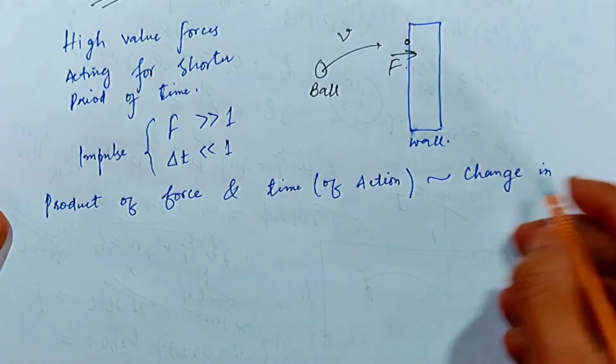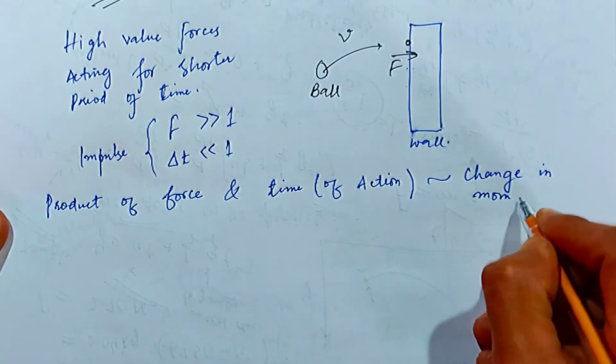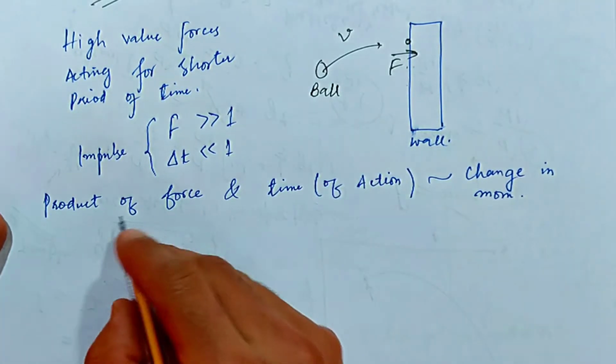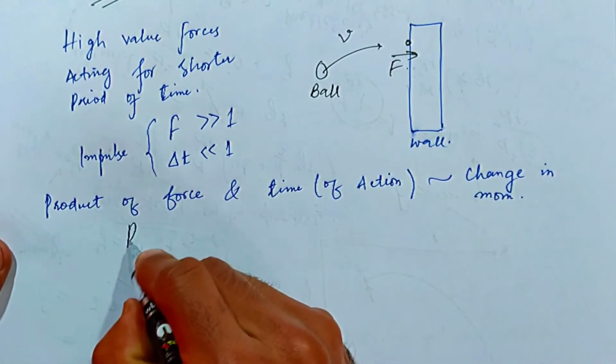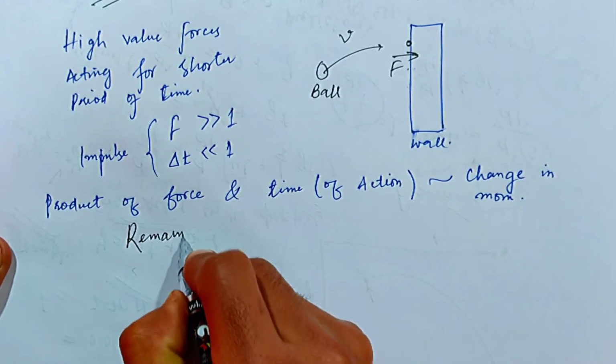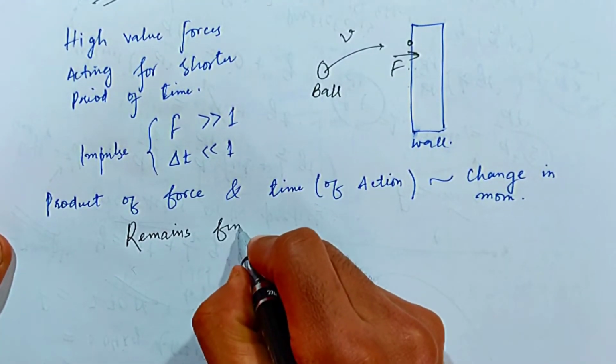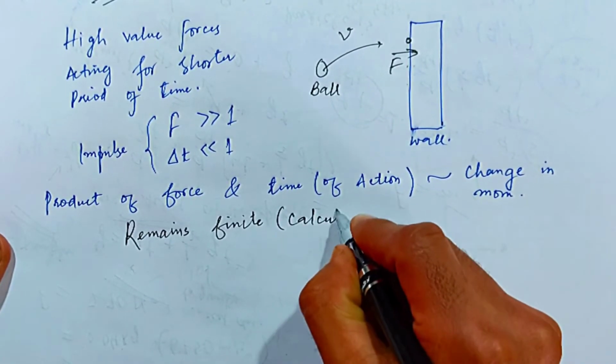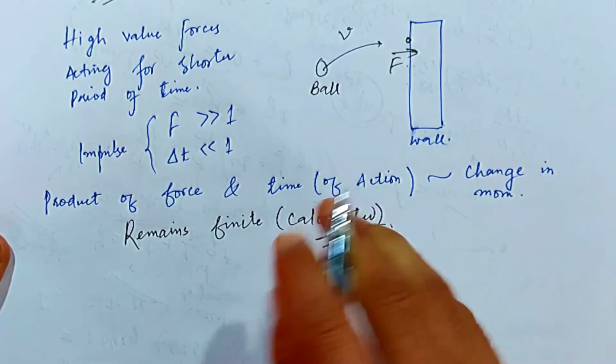I will show you how it is equal to the change of momentum. This product of force and time remains finite, and it is possible to calculate it.